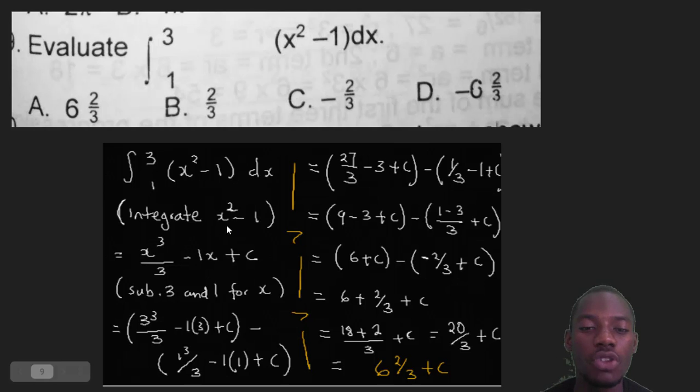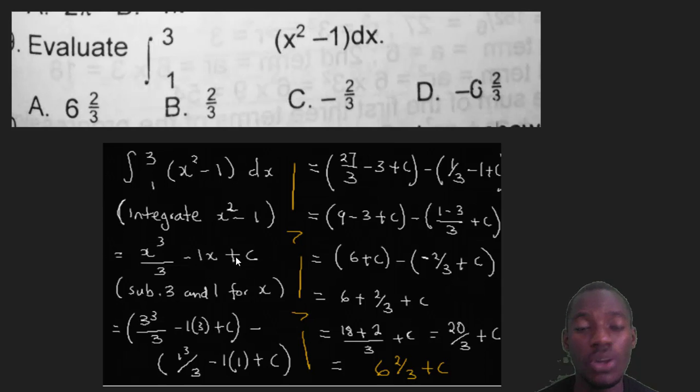So that will become 2 plus 1 is 3. That will become x to the power 3 over 3. Can you see that? Then if you have an ordinary number, it will gain x. So the minus 1 will become minus 1x. Just add x. That's just it. And this is the way we integrate. If you've understood this, you've understood a lot about integration. And that is the general law of integration.